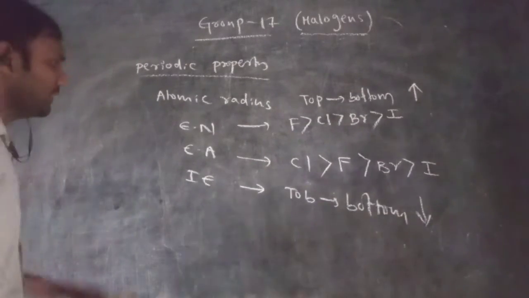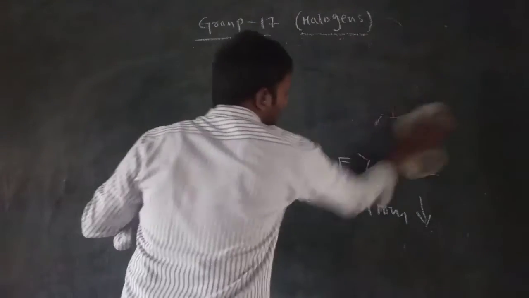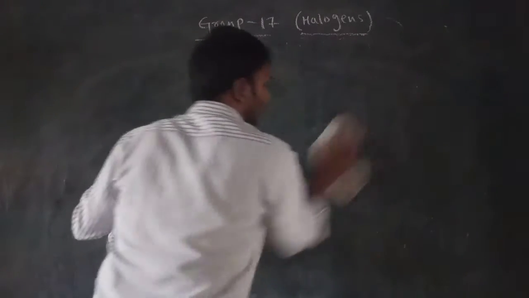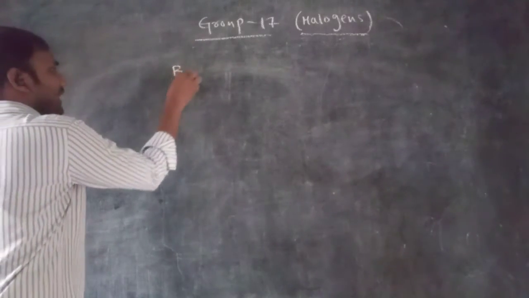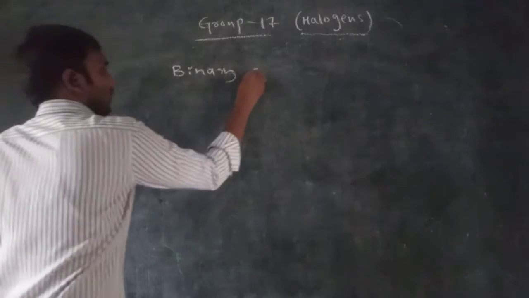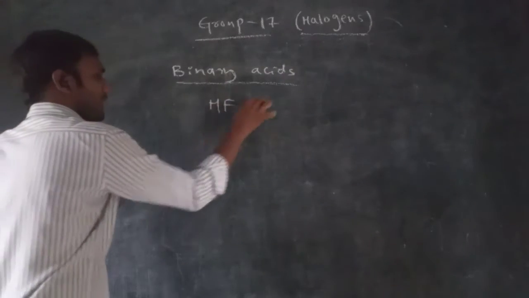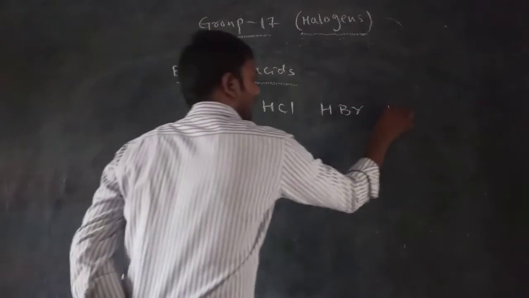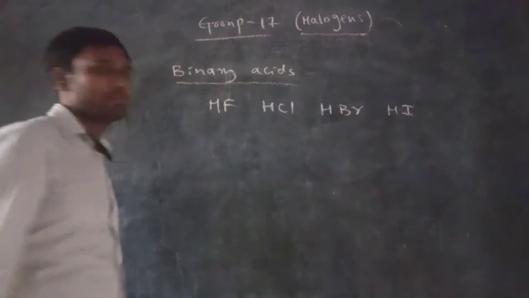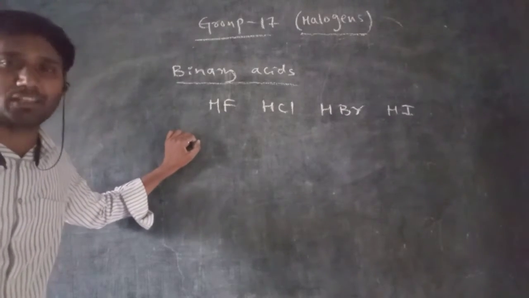Next one is binary acids. So the binary acids here are hydrogen fluoride, hydrogen chloride, hydrogen bromide and hydrogen iodide. These act as binary acids. What are the binary acids in this group of elements? Hydrogen fluoride, hydrogen chloride, hydrogen bromide, hydrogen iodide. So these are generally the binary acids in the 17th group of elements.